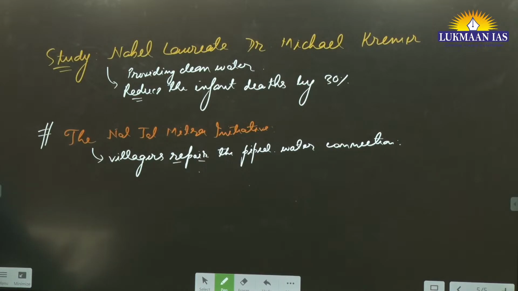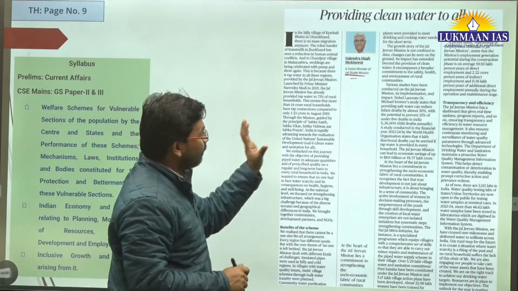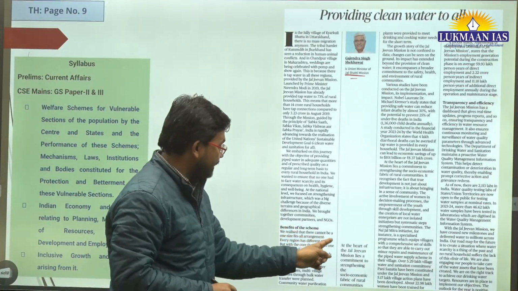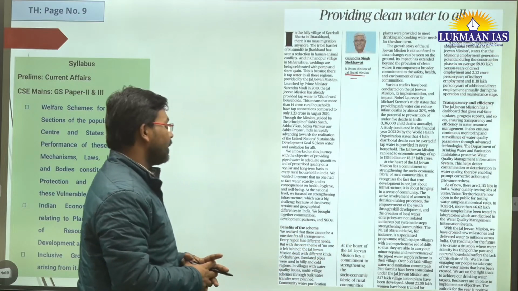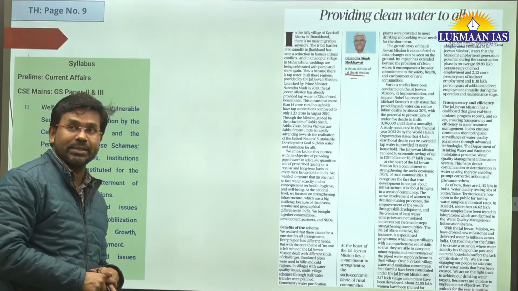So they have mentioned about many things related to this thing. And the Department of Drinking Water and Sanitation maintains a proactive water quality management information system. Okay, this is the thing. So this is related to the Jal Mission of the Government of India. Okay, so here they say at the heart of the Jal Mission lies a commitment to strengthening the socio-economic fabric of rural communities.